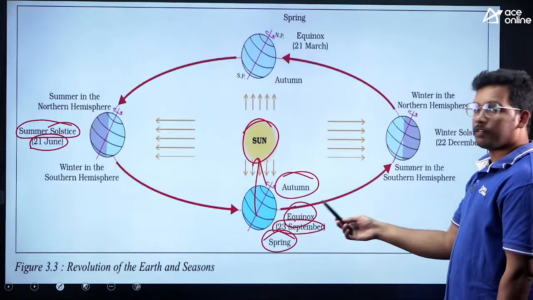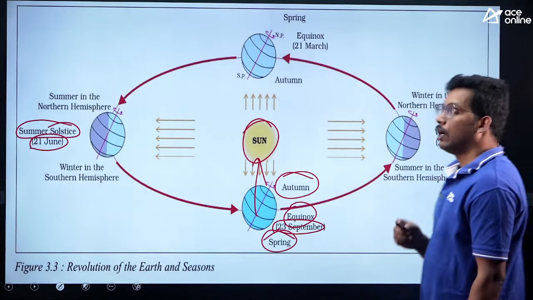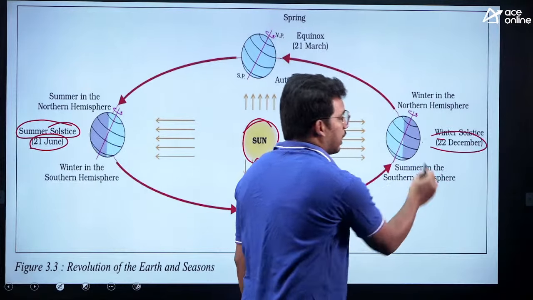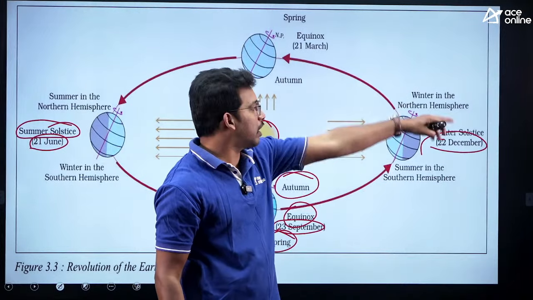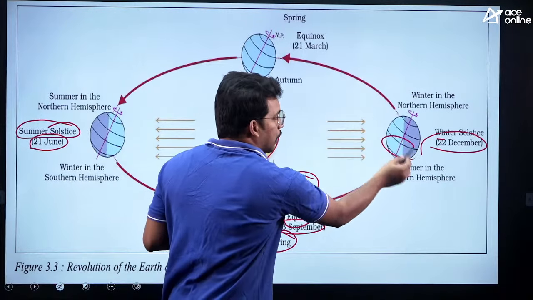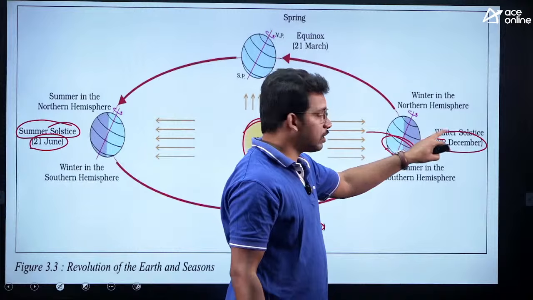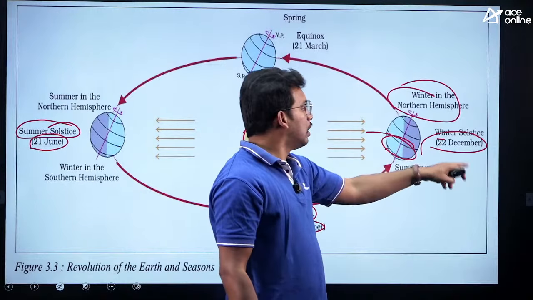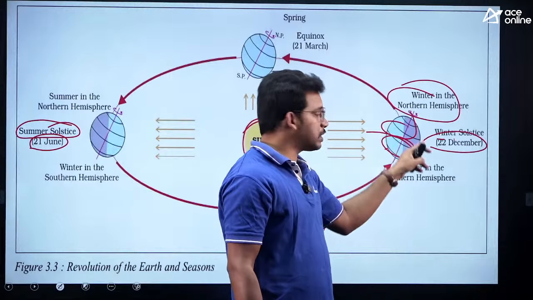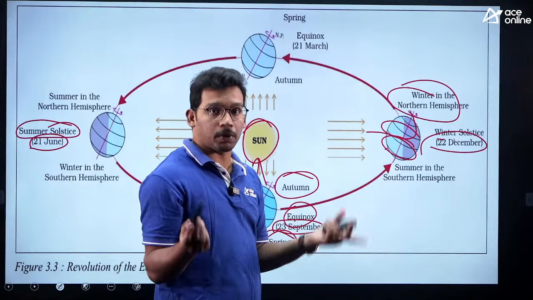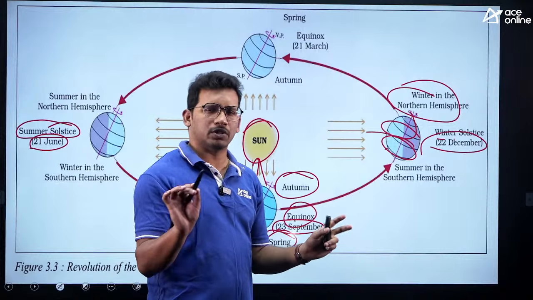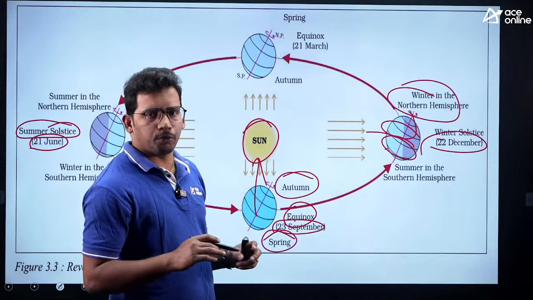Okay. Then after 3 more months, that is on December 22nd, now northern hemisphere is tilted away, southern hemisphere has come near. So we experience summer in the southern hemisphere, winter in the northern hemisphere. That's why it is called a winter solstice, because northern hemisphere has higher population, southern hemisphere is full of oceans, only few countries, few population are residing.